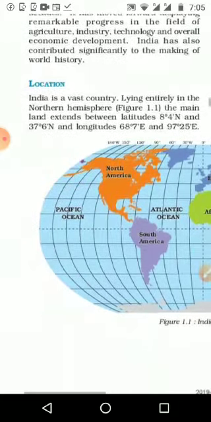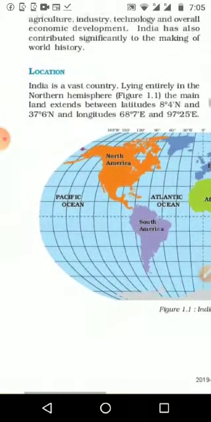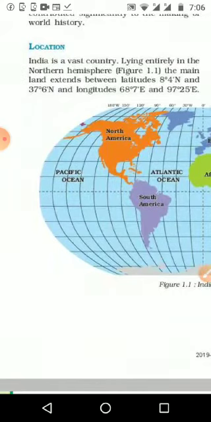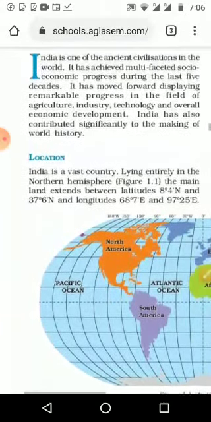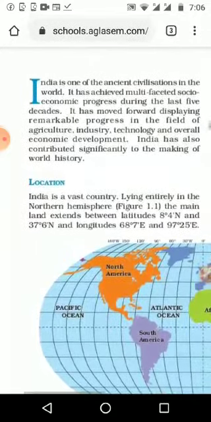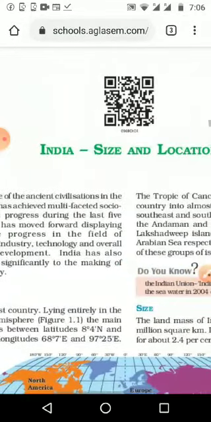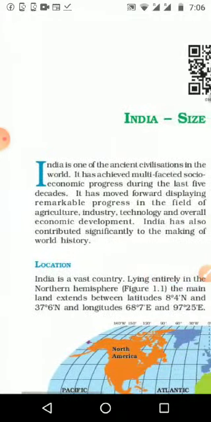Economically maybe we are not that powerful, but in agricultural production, not industrial production, we are sending things outside. We know the milk products we are sending outside. Then oil seeds we are producing and sending. Wheat, rice, things like that we are exporting. Now we are going to think about the lesson name: India, size and location. So the first topic is the location of India.